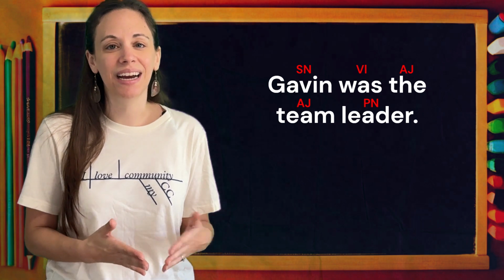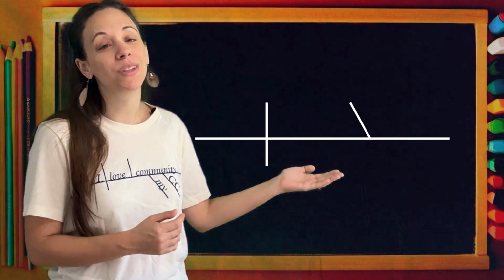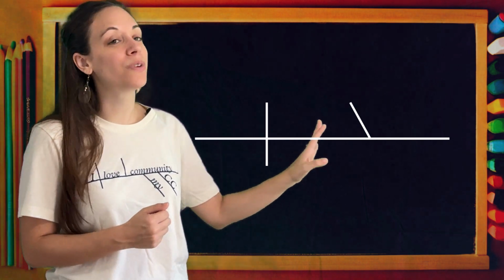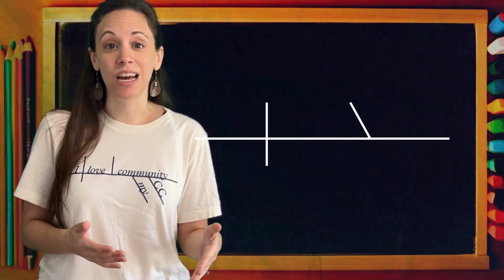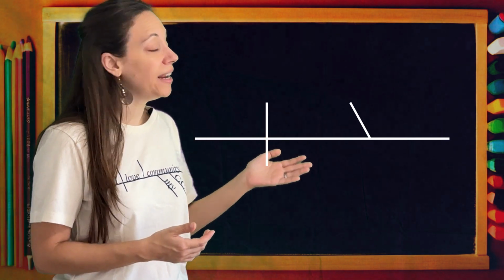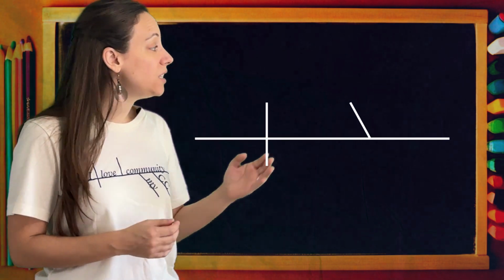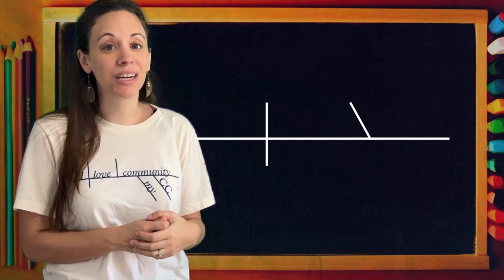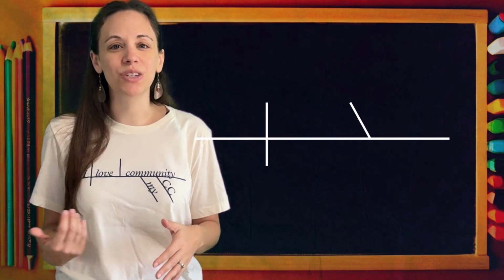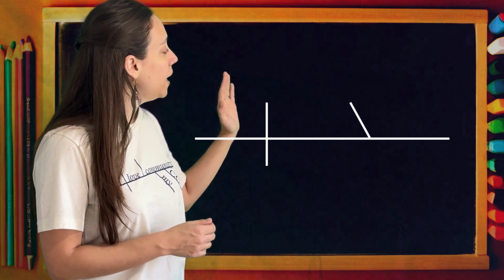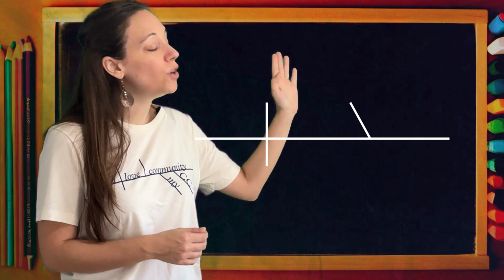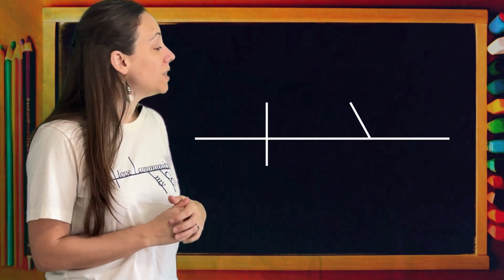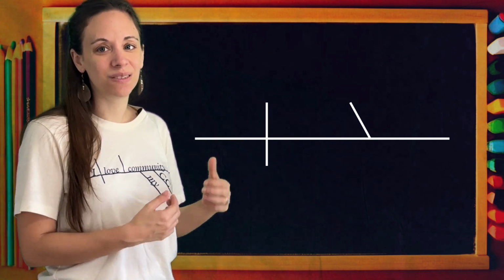Now, let's talk about how to diagram it. We're always going to start with our horizontal line, and the vertical line is going to separate the subject from the predicate. The difference this time is that we have a diagonal line on our diagram. This is to remind us that the predicate nominative is pointing back to that subject noun. It's going to be the same when we do our predicate adjectives as well. So we have the vertical line cutting all the way through and a diagonal line reminding us to point back to our subject. So the subject of our sentence is Gavin.